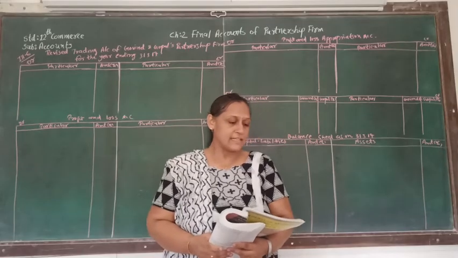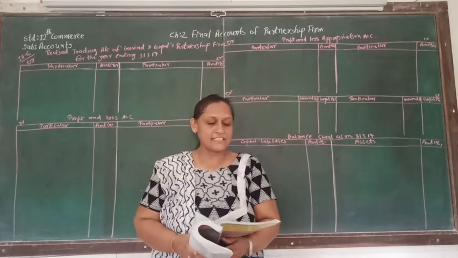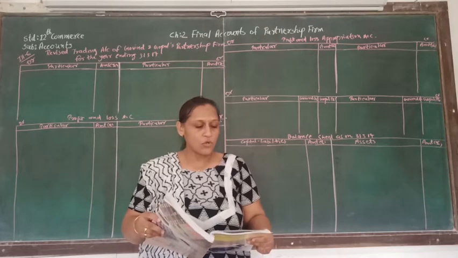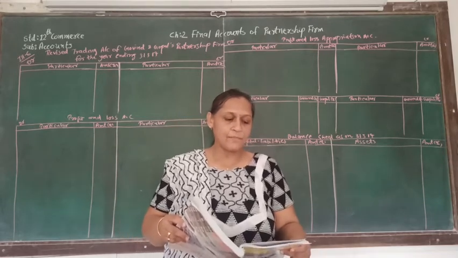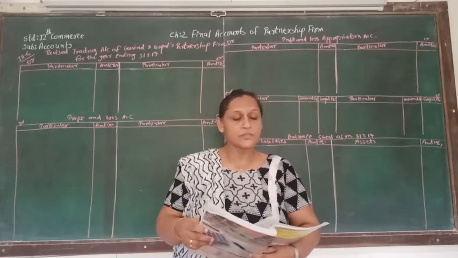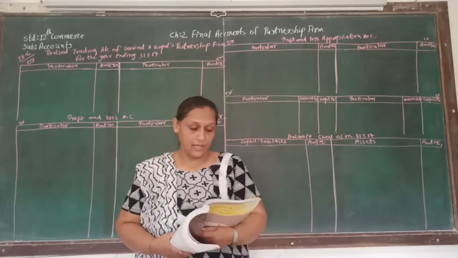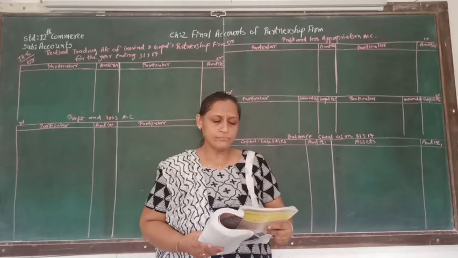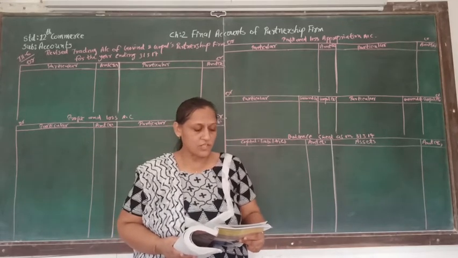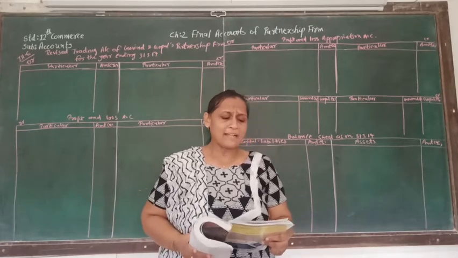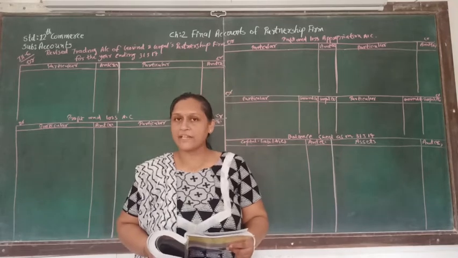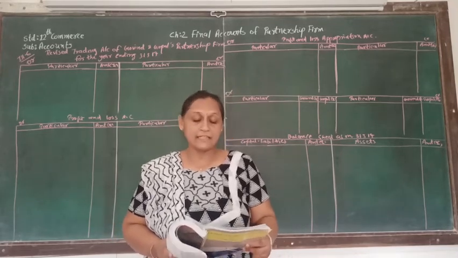Illustration number 6. Govind and Gopal had started partnership firm on 1/4/16. Partners are entitled for 5% interest on capital. 10% commission is payable to Gopal on profit. So here we are going to calculate interest on capital. Again there is a commission to the Gopal. Now after deduction of commission from the profit, partners share profit and loss in the ratio of 3:2. So profit and loss sharing ratio is 3:2.